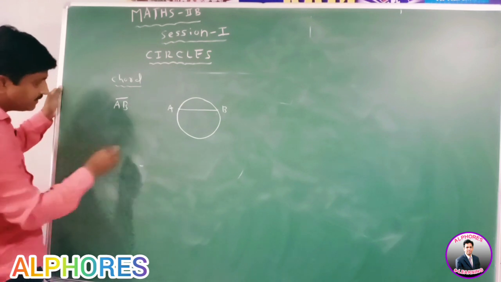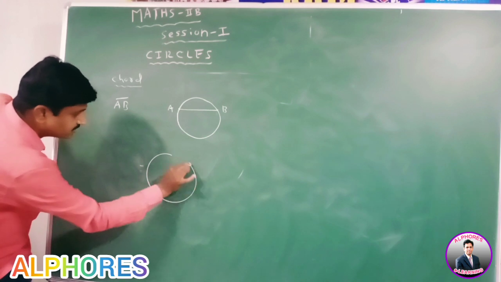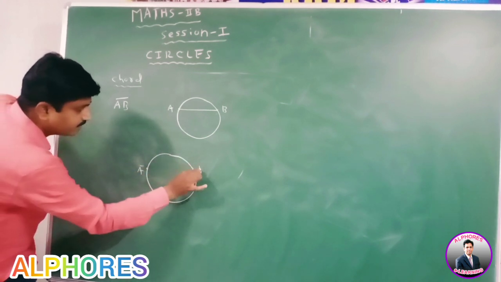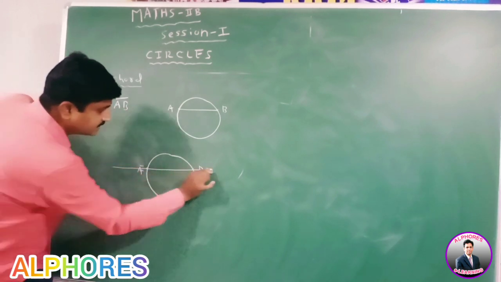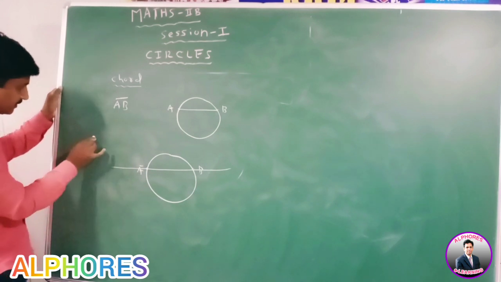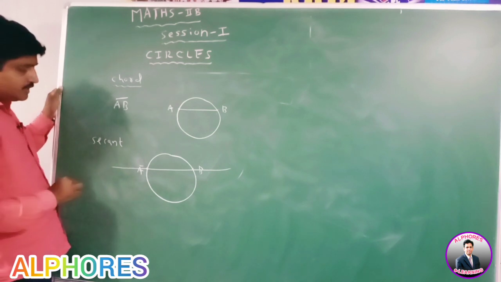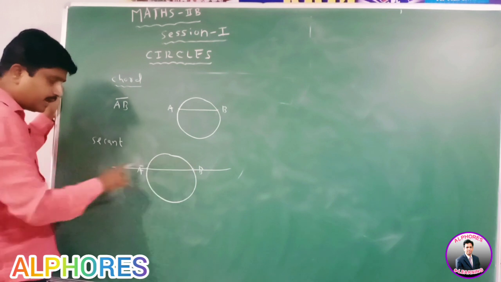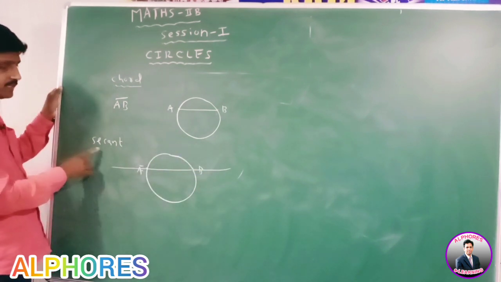Next, suppose A comma B are two points on the circle. This is called a secant line. A line passing through A comma B is called a secant line of the circle.